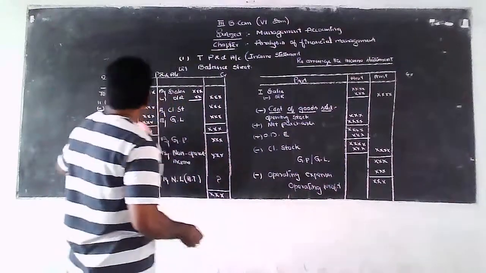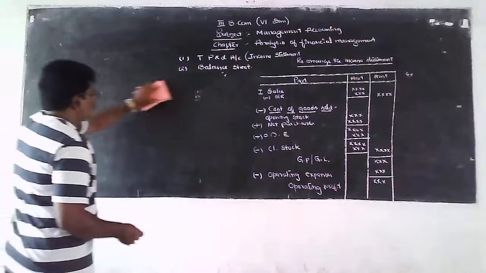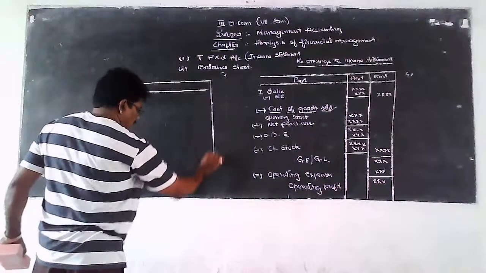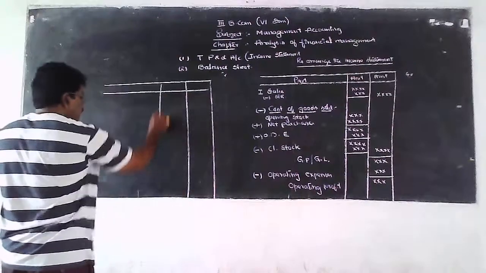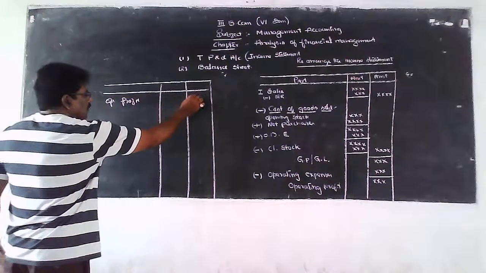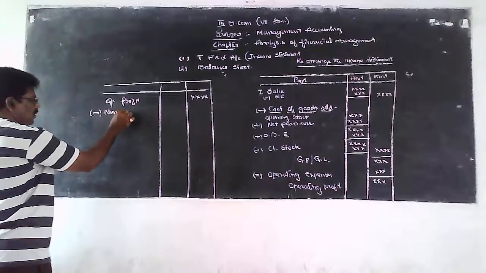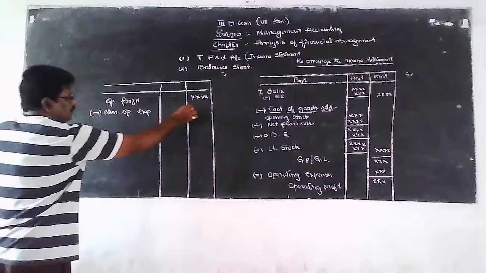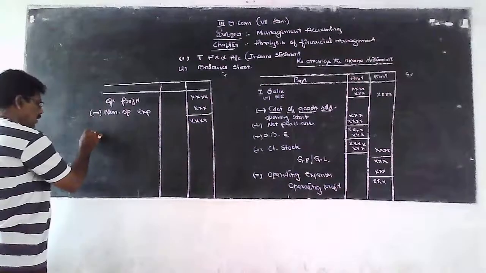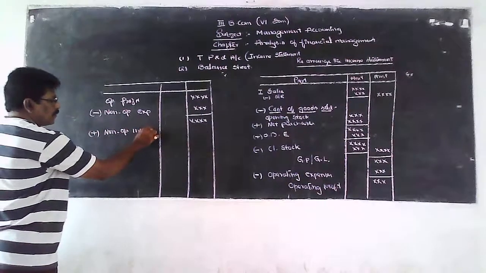So I will continue. From the amount of operating profit, deduct non-operating expenses, and add non-operating income to that amount.